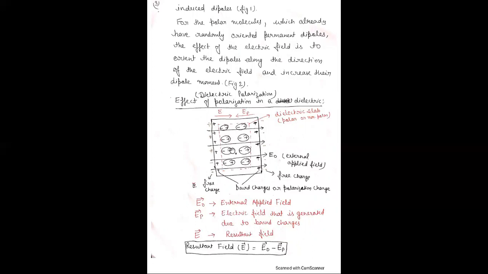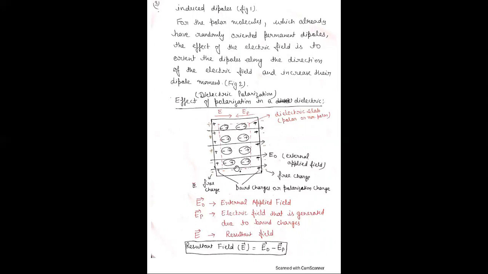These negative charges and positive charges are the bound charges. Bound charges, because these negative and positive charges, negative on this side of the dielectric slab and positive on that side of the slab, are produced when electric field E naught is applied. These charges inside the dielectric are known as bound charges, bound because these charges are bounded inside the dielectric, or polarization charge. Polarization because these charges are produced due to polarization.